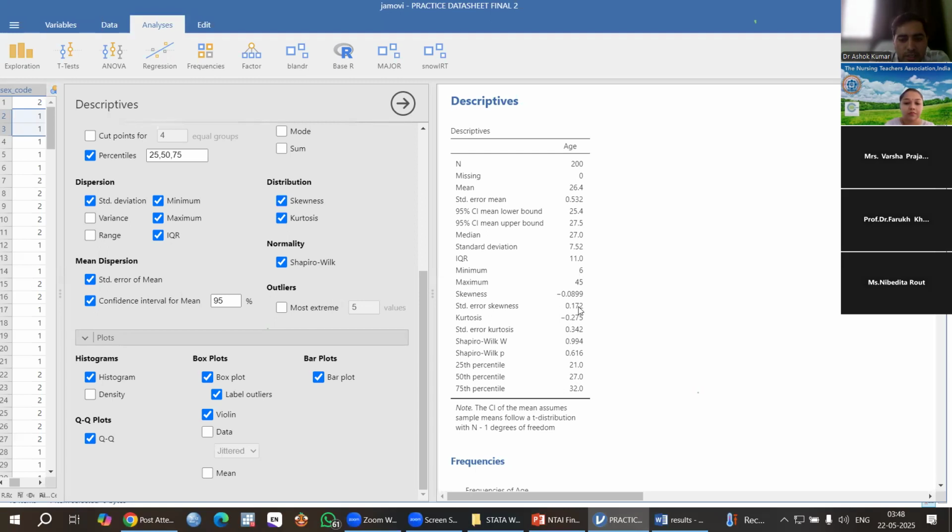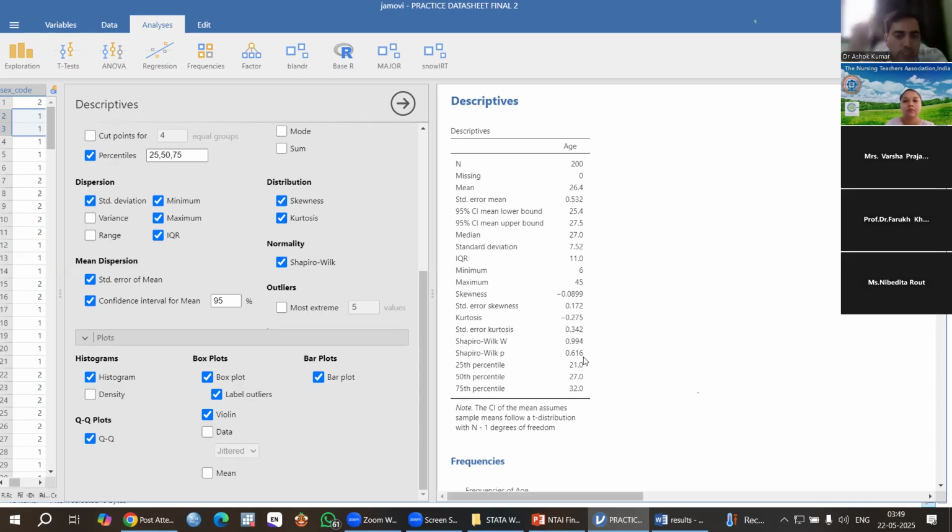Okay, you can see. Then this is the Shapiro-Wilk p-value. P means p-value, and this Shapiro-Wilk W means the test value. But we need the p-value. And this p-value is 0.616. Is it greater than or less than 0.05? It is greater than 0.05. Okay, so we can say the age is normally distributed. If we got a p-value less than 0.05, then we can say it is not normally distributed.